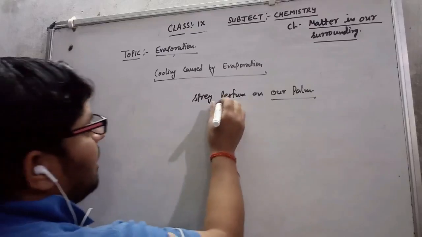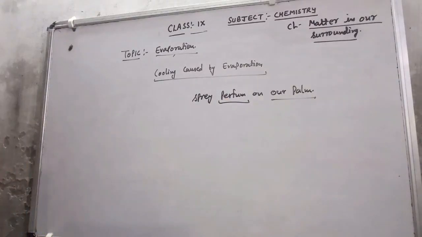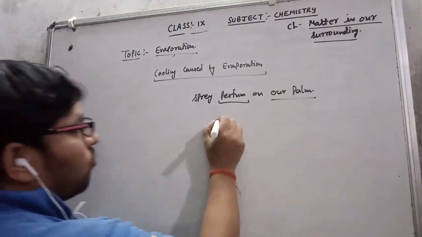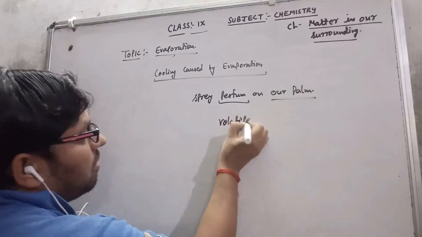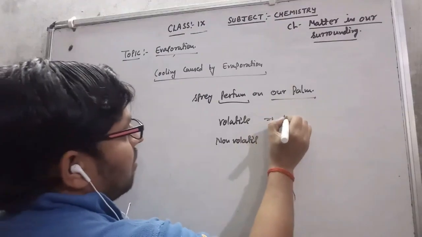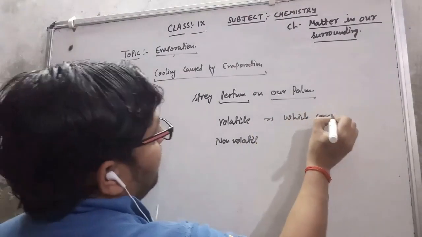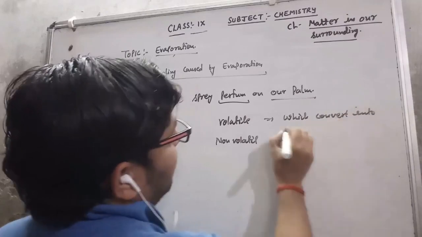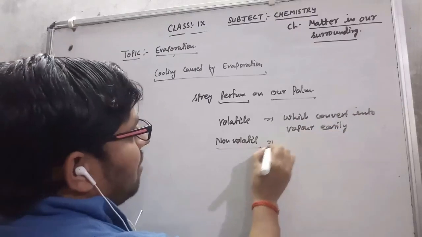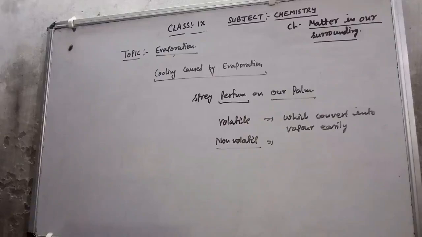The substances which are present in perfume or deo are volatile. Volatile means they can be converted easily into vapor. Two words are there: volatile and non-volatile. Volatile means which converts into vapor easily, and non-volatile means which does not convert into vapor easily. So the substances in perfume or deo are volatile in nature.